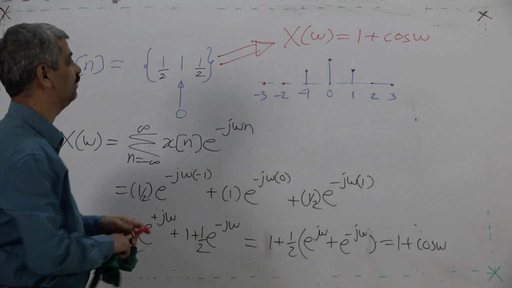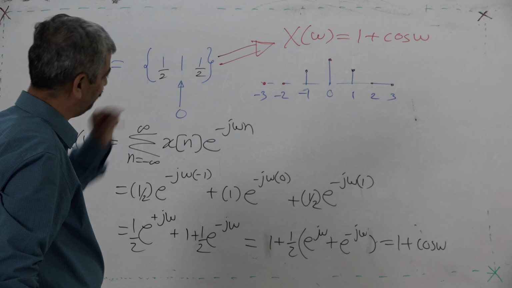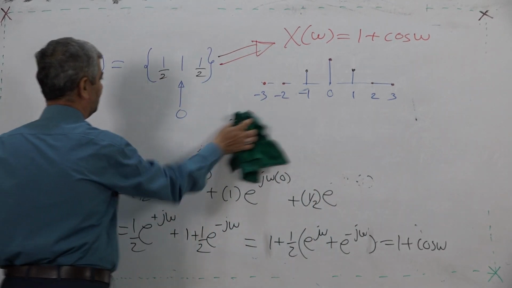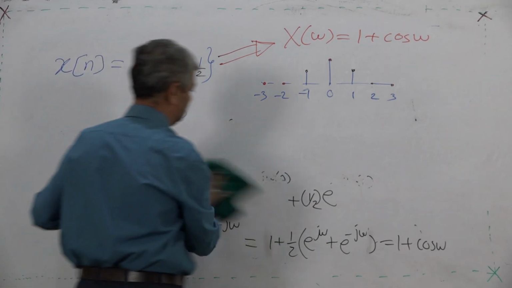So X of omega you can plot. How will X of omega look?